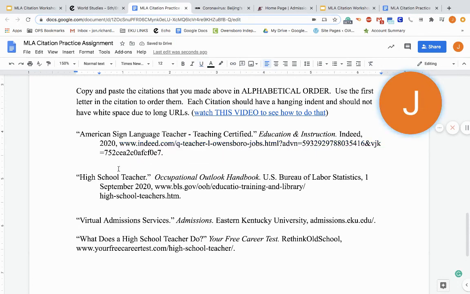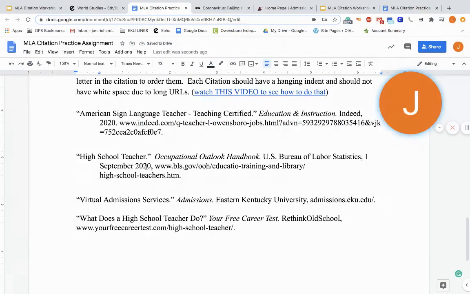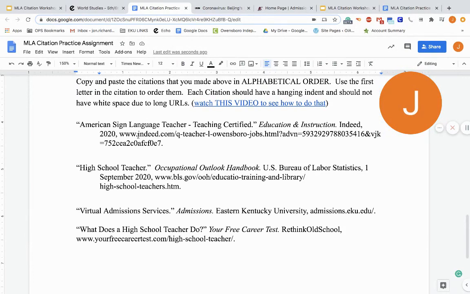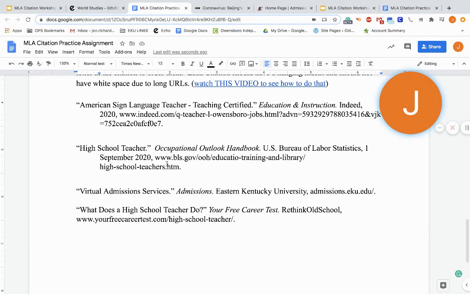So it looks like a nice, well-formatted link for us or citation for us. Now this one looks good. Actually, we have a lot of white space here, so we're going to get rid of this white space, and I'm going to see if I can fit all that up, and I can. So I put a little space, and I'm going to get rid of this space, and we'll be good to go with that.